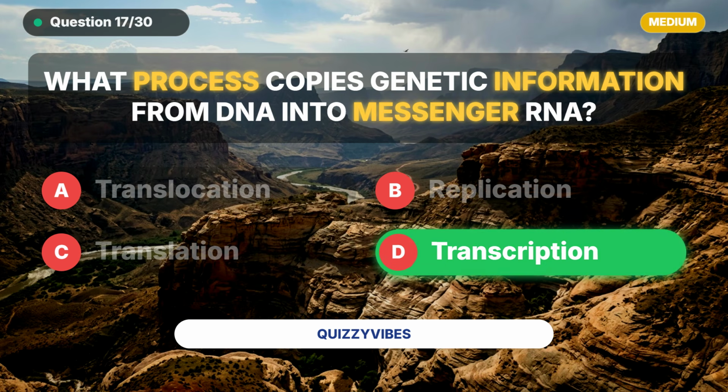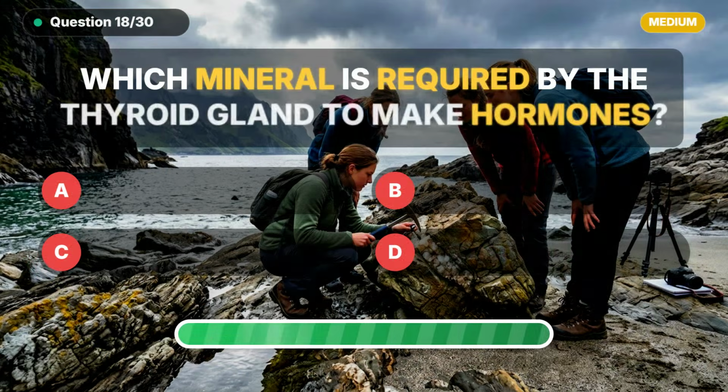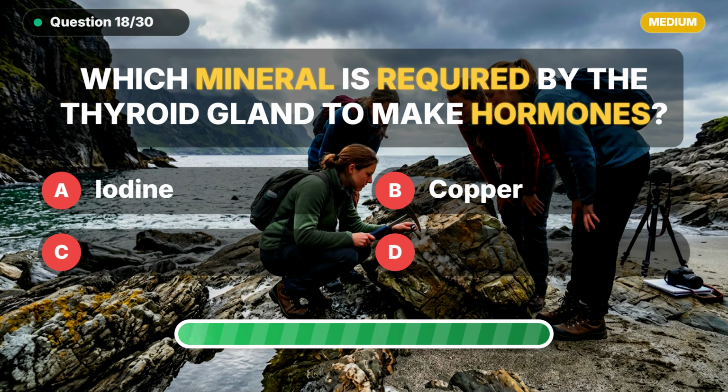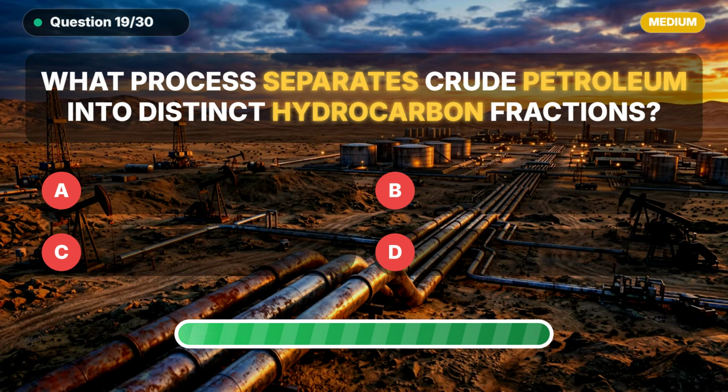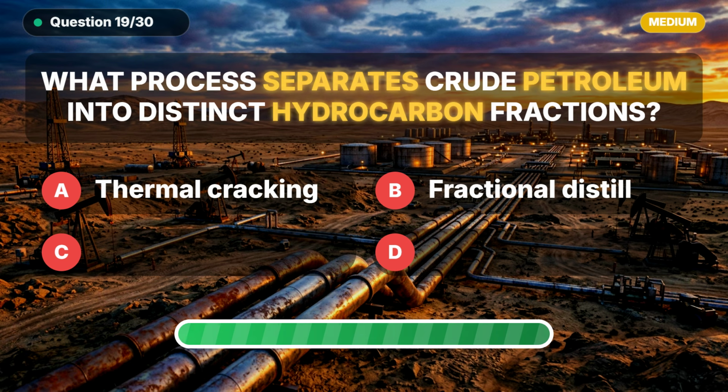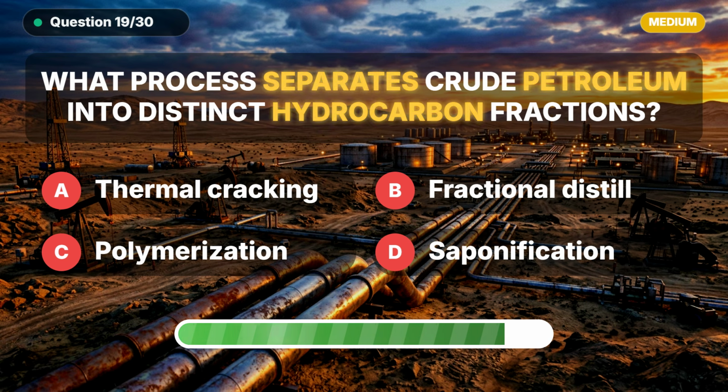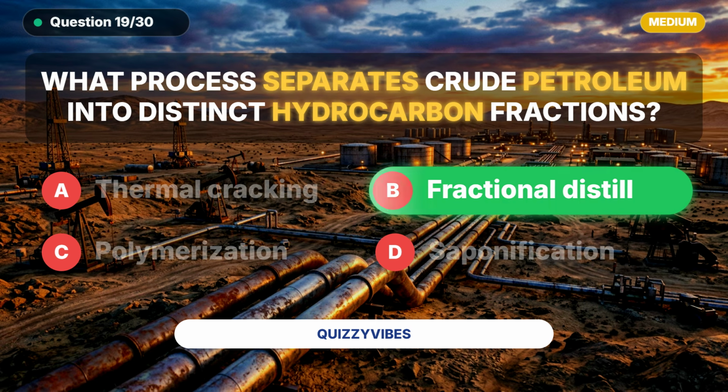That would be transcription. Which mineral is required by the thyroid gland to make hormones? Here is the answer: iodine. What process separates crude petroleum into distinct hydrocarbon fractions? Did you get it? It is fractional distillation.